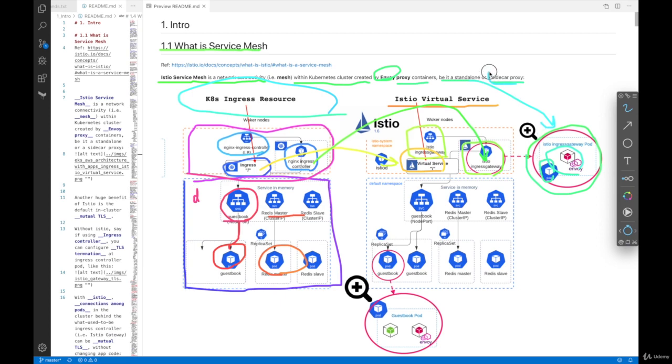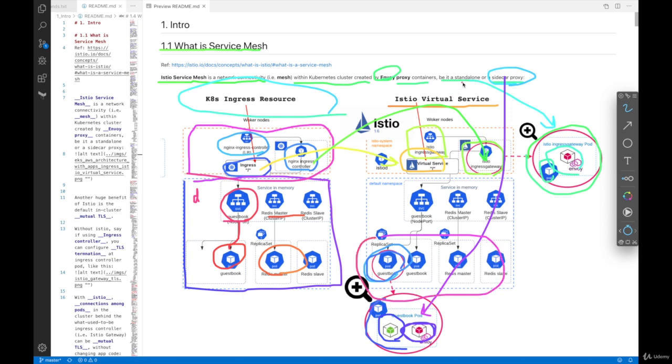Whereas there's another case where the Envoy proxy container can be a sidecar. This is where we see the guestbook pod, and inside this pod's enlarged view, we have a guestbook container as well as the Envoy sidecar proxy. Because this Envoy is inside a pod with another application container, this is called a sidecar. And usually, sidecar proxies are in application workloads like this one.